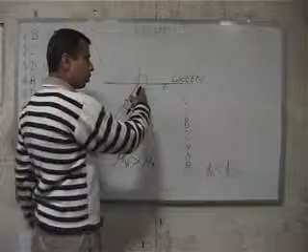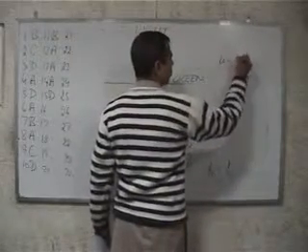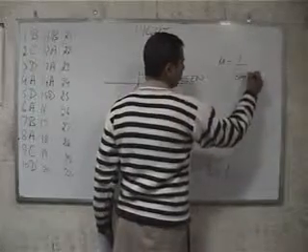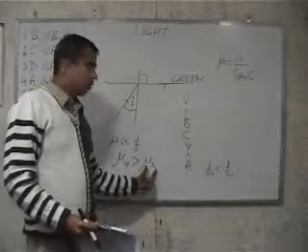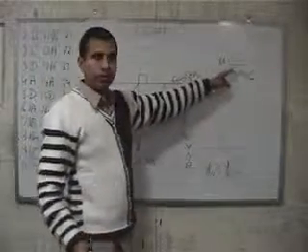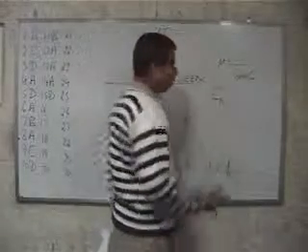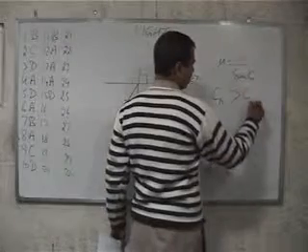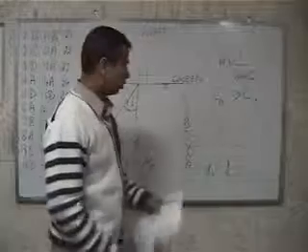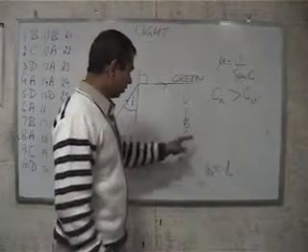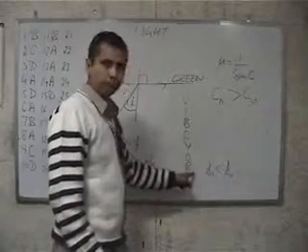And for total internal reflection to take place, we know that mu equals 1 upon sin C. For red color, mu is minimum. There is inverse proportionality. So C for red color, the critical angle for red color, will be more as compared to the critical angle for violet color. Therefore, the critical angle is increasing as we move down from violet to red.